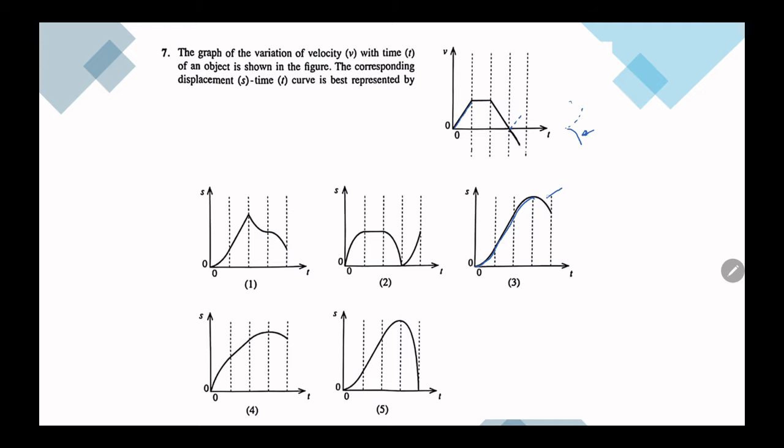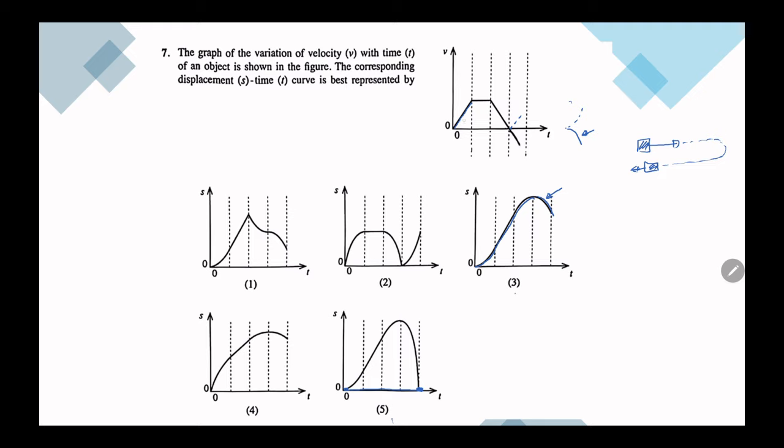So this is the shape we get, but we can select 3 or 5. How to select between them? If you look at the 5th graph, the displacement is 0, which means the particle has gone forward and then returned back to its original place.